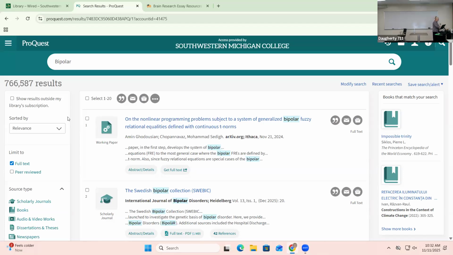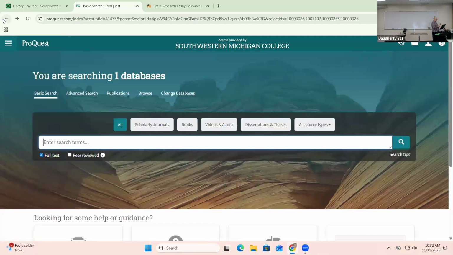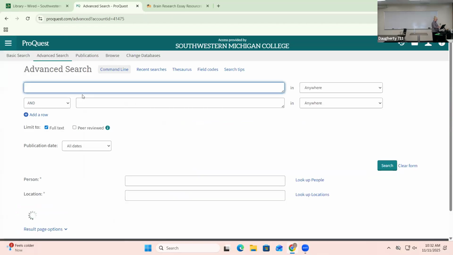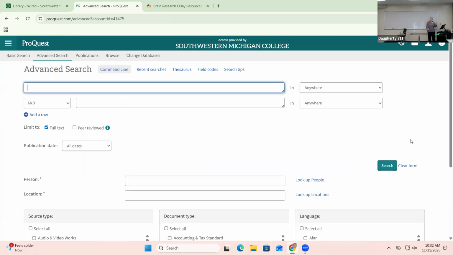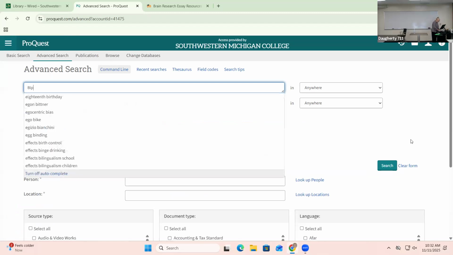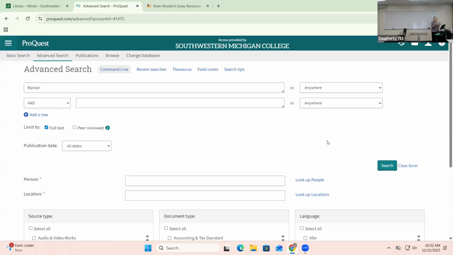So what I'm going to do is I'm going to go back and do advanced search. If I can find it. There it is, advanced search. And in the advanced search, it allows you to use Boolean operators and also to filter things to get a more narrow search. So we know we want bipolar. Do we want any other terms? I mean, what about bipolar are we looking at? Maybe bipolar and brain?